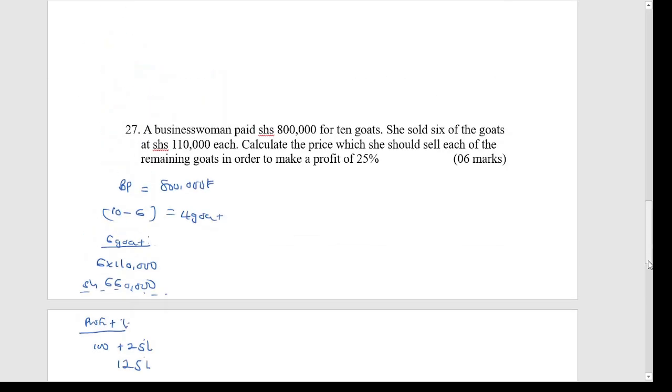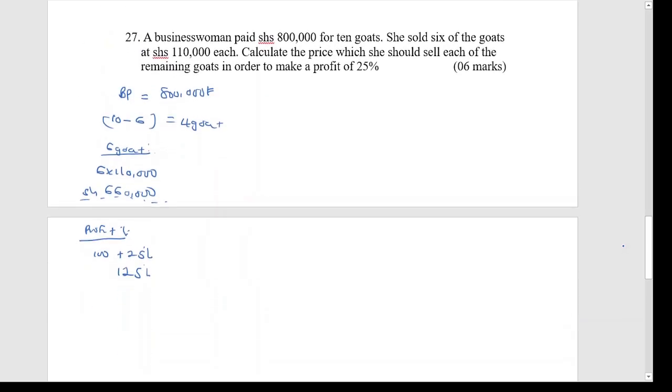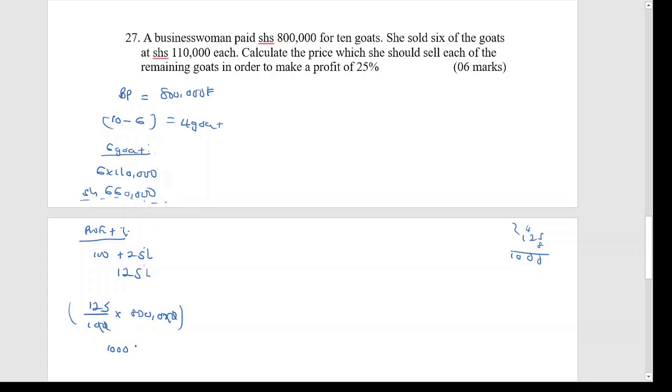When it is 125%, we need to know the total amount of money she's going to collect after selling all of them with this profit of 25%. Therefore, this is 125 out of 100 times 800,000. The 00 goes with the 00. So we have 125 times 8: this is 40, this is 16, this is 20, this is 10. So we get 1,000, and we add on our 3 zeros.